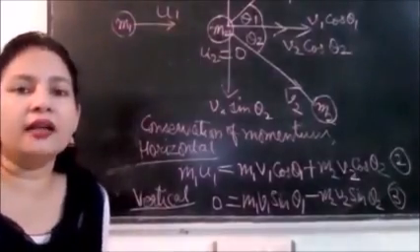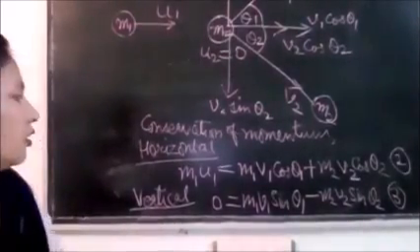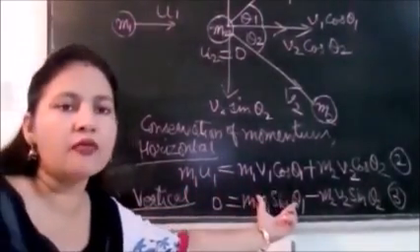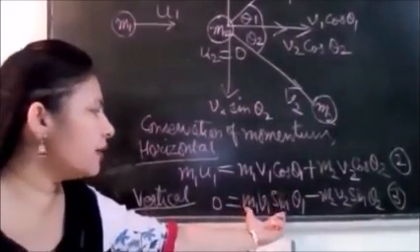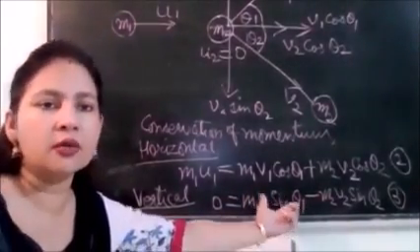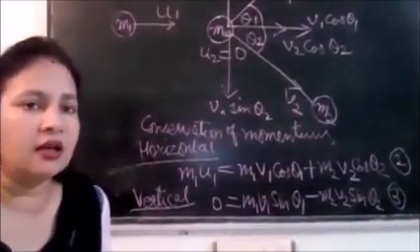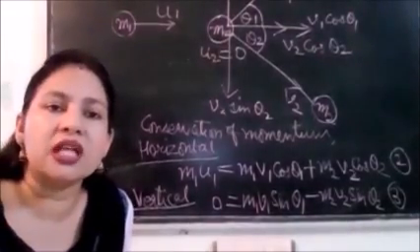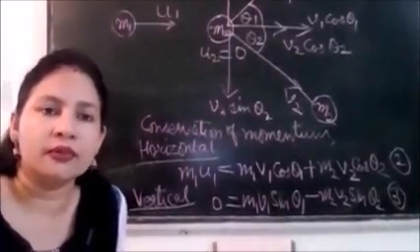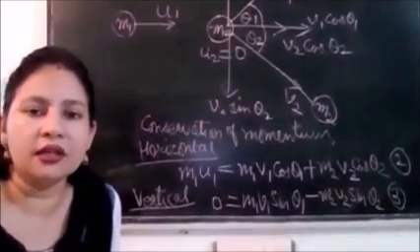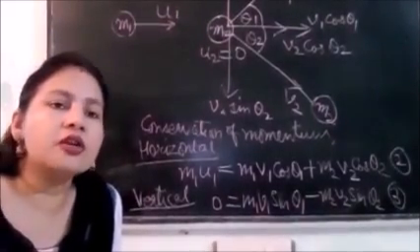With this, we come to the end of this derivation. Maximum what you can do is write equation number 3 by taking one term to the other side, and you can write m1 v1 sin theta 1 is equal to m2 v2 sin theta 2. Okay, so we have three equations.